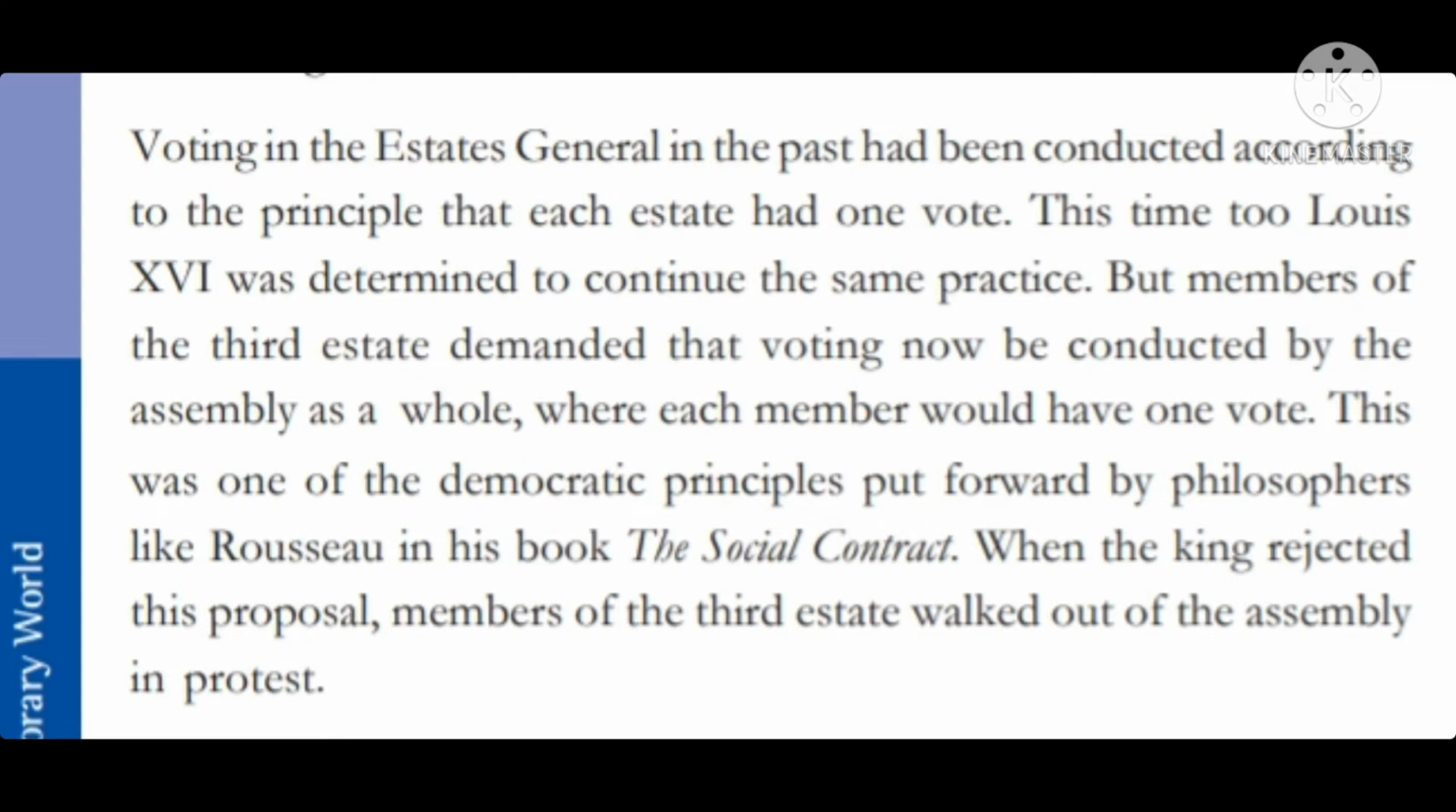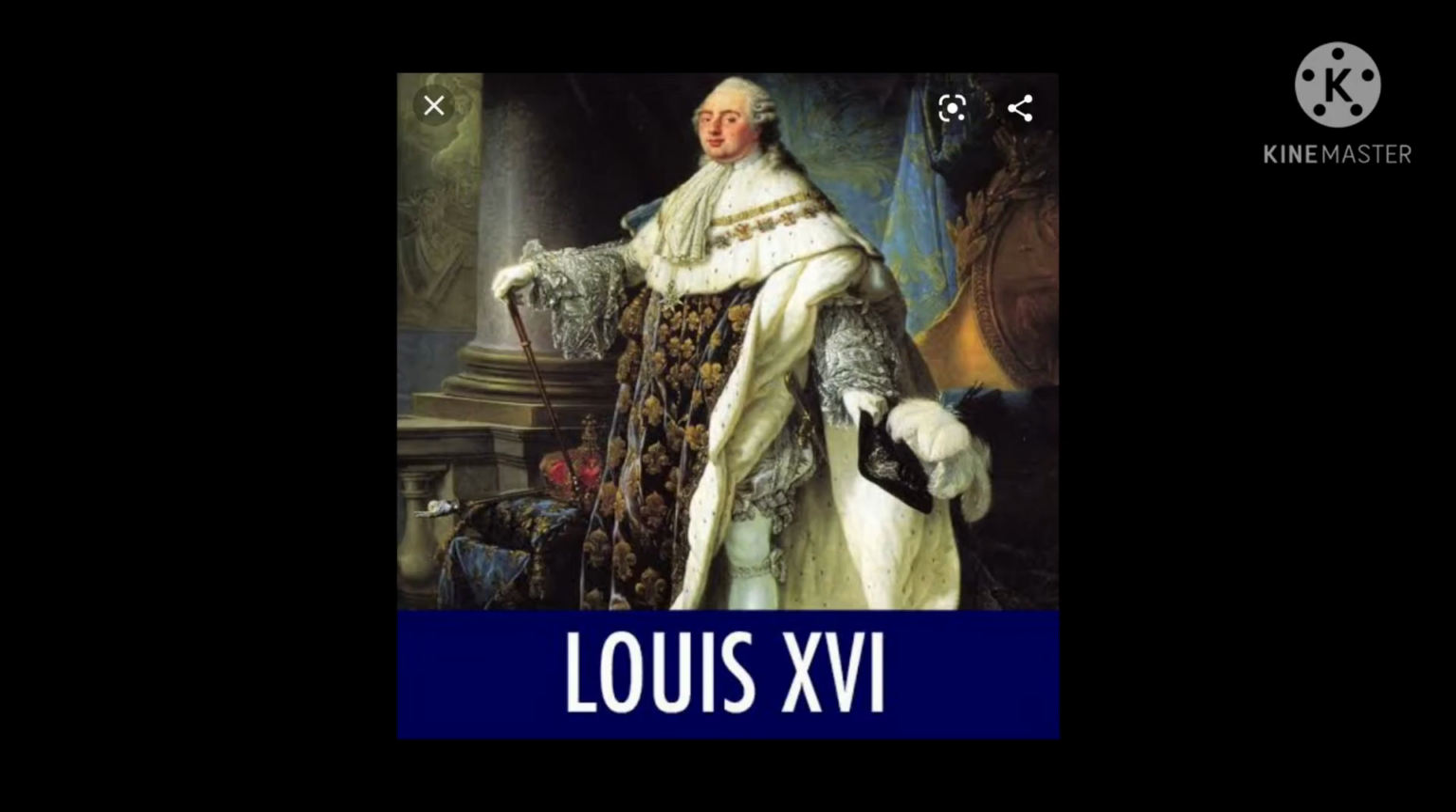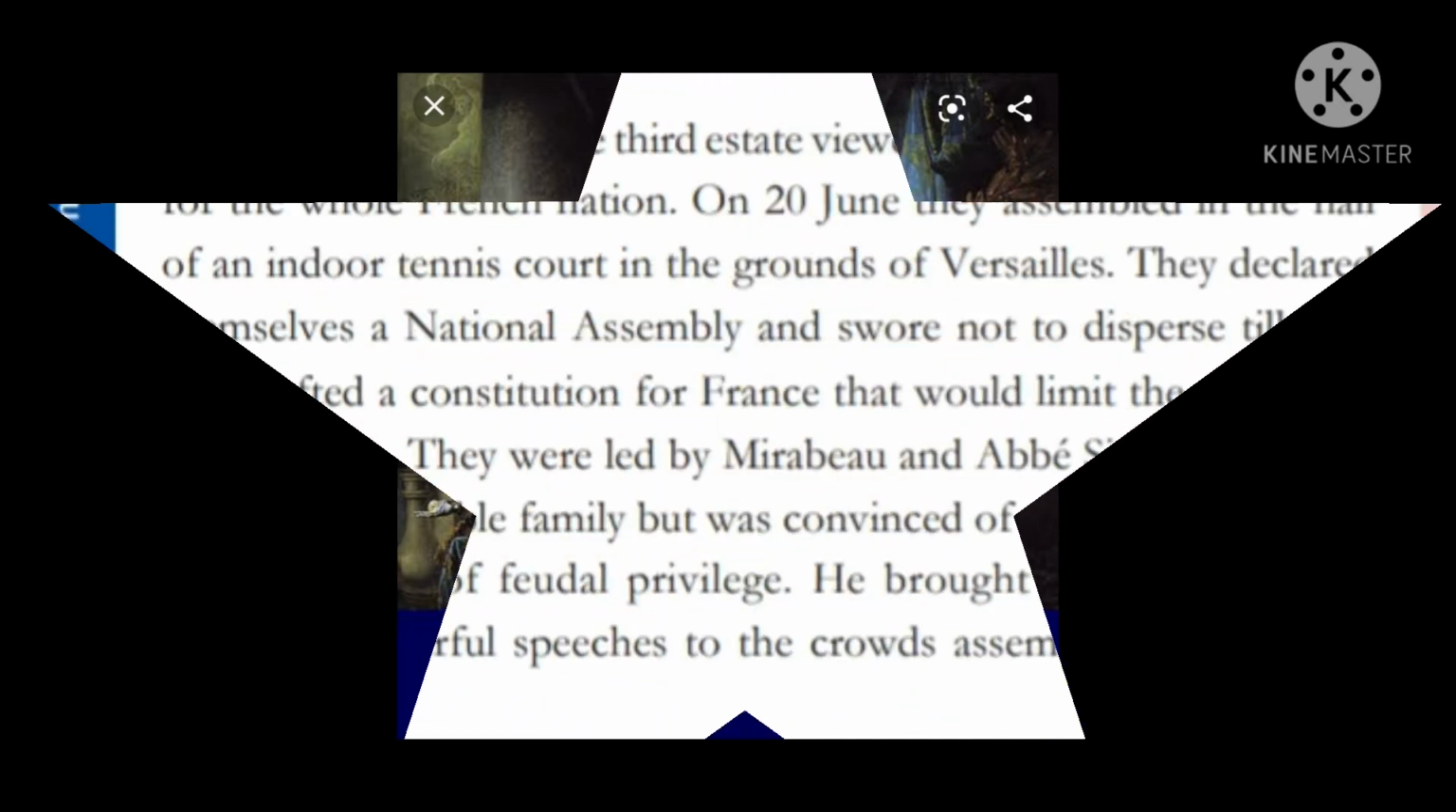But this time, the members of the third estate wanted to change the voting principle. They demanded that each member should have one vote. Instead of each estate one vote, now the members of the third estate demanded that each member should have one vote. But King Louis XVI rejected this proposal, and so the members of the third estate walked out of the assembly in protest.